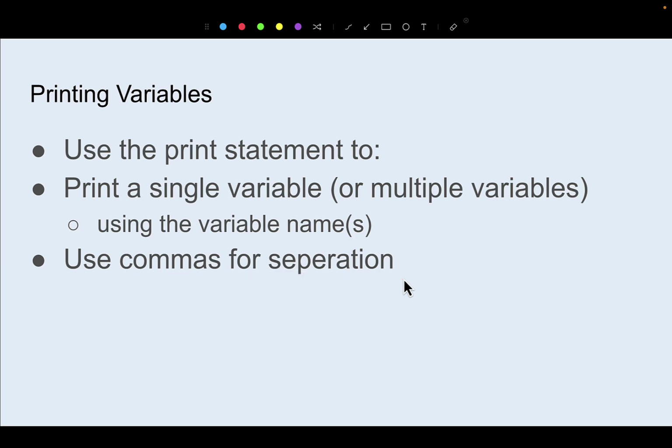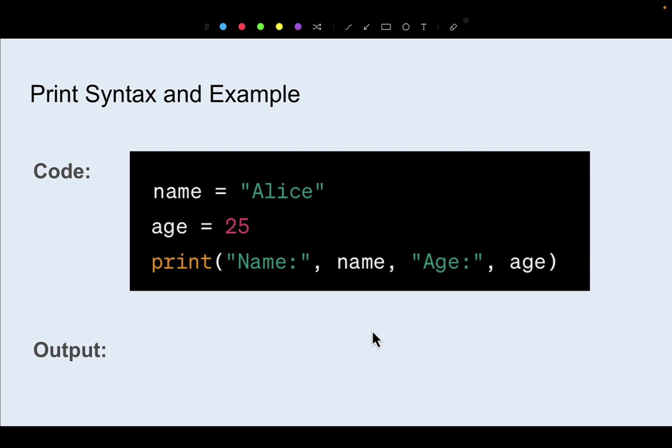Now that may not mean anything right now until we start looking at the code and getting a better idea of how that looks. All right, so what we have here are two variables identified: type name and type age. Name is Alice, and you notice that Alice here is in quotes, so that means it is a string.